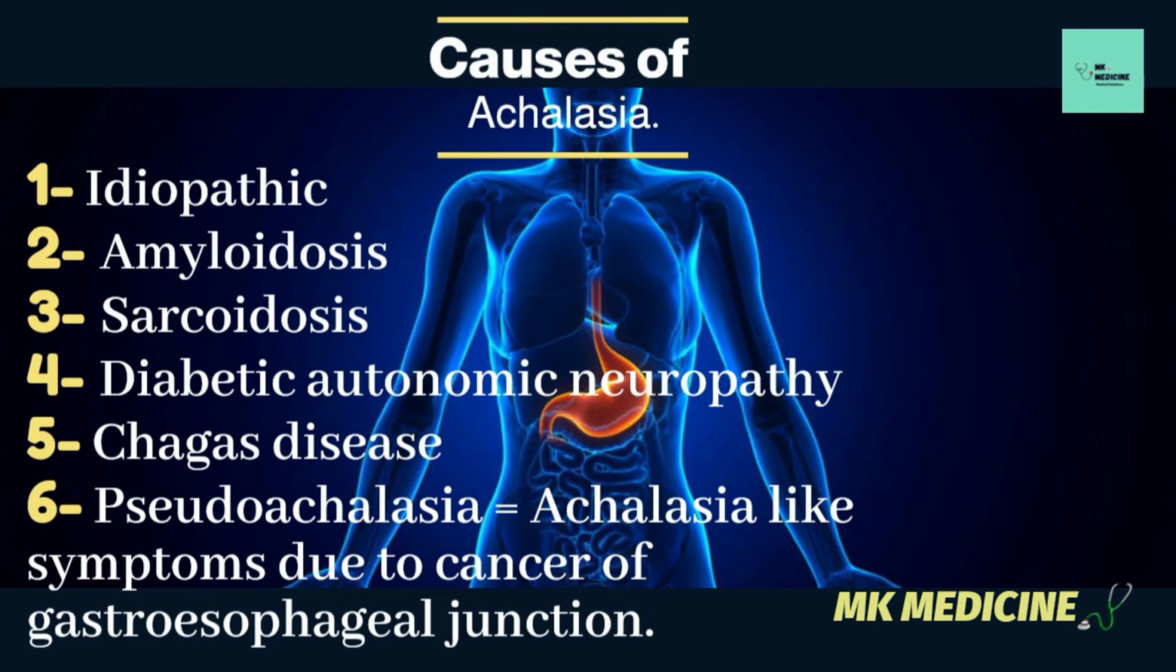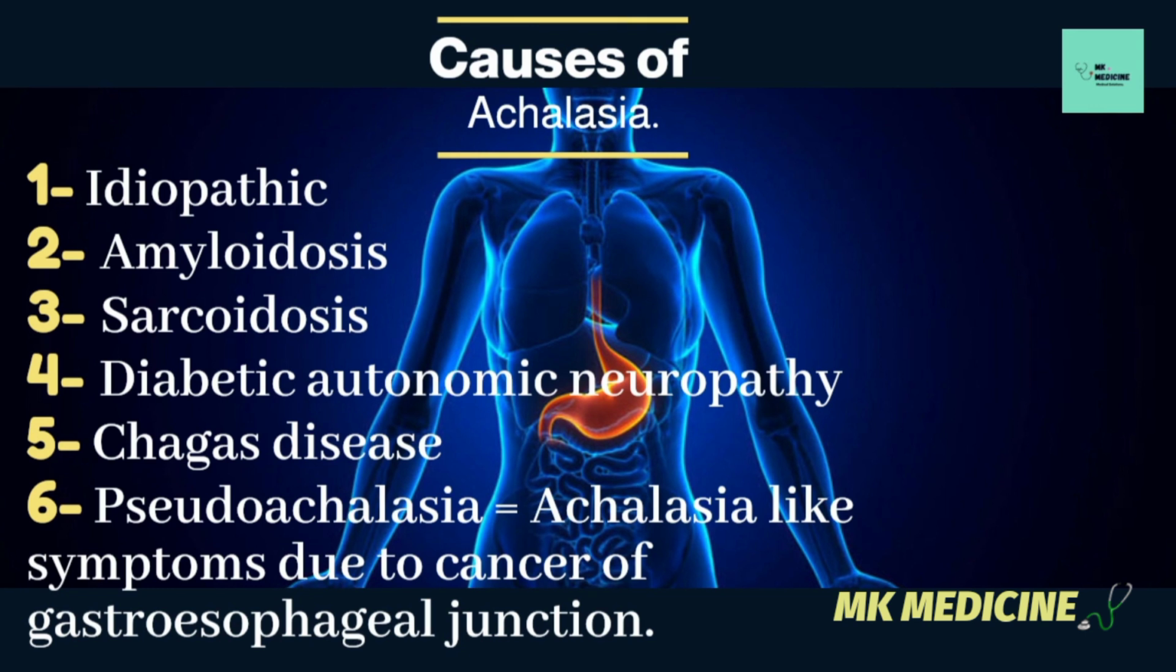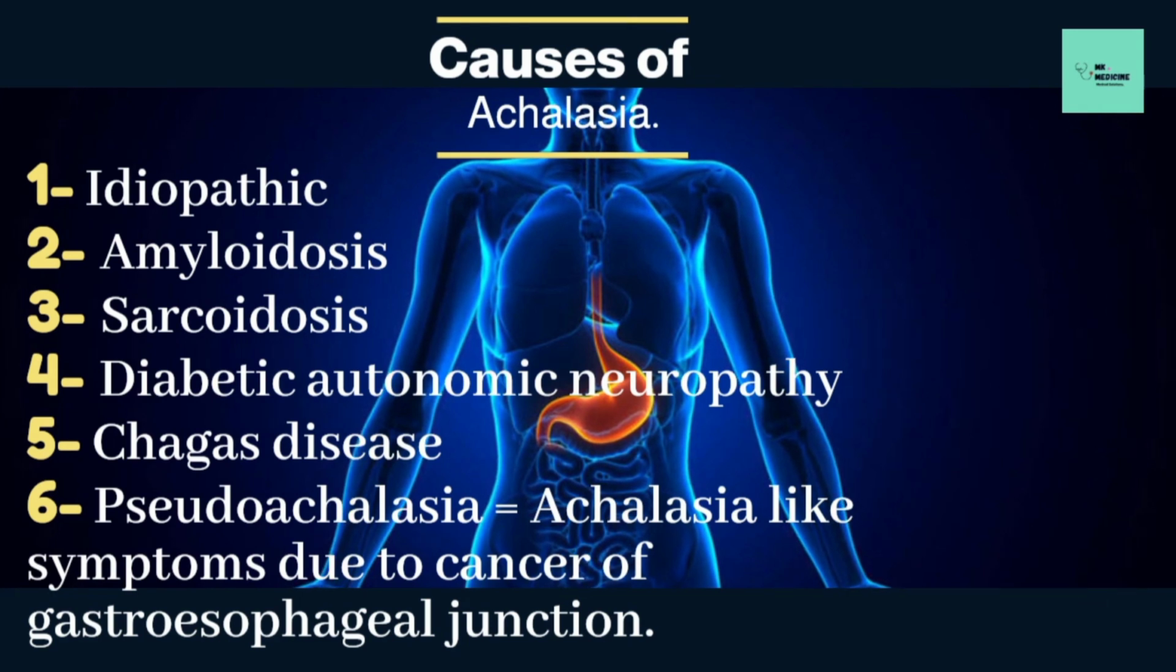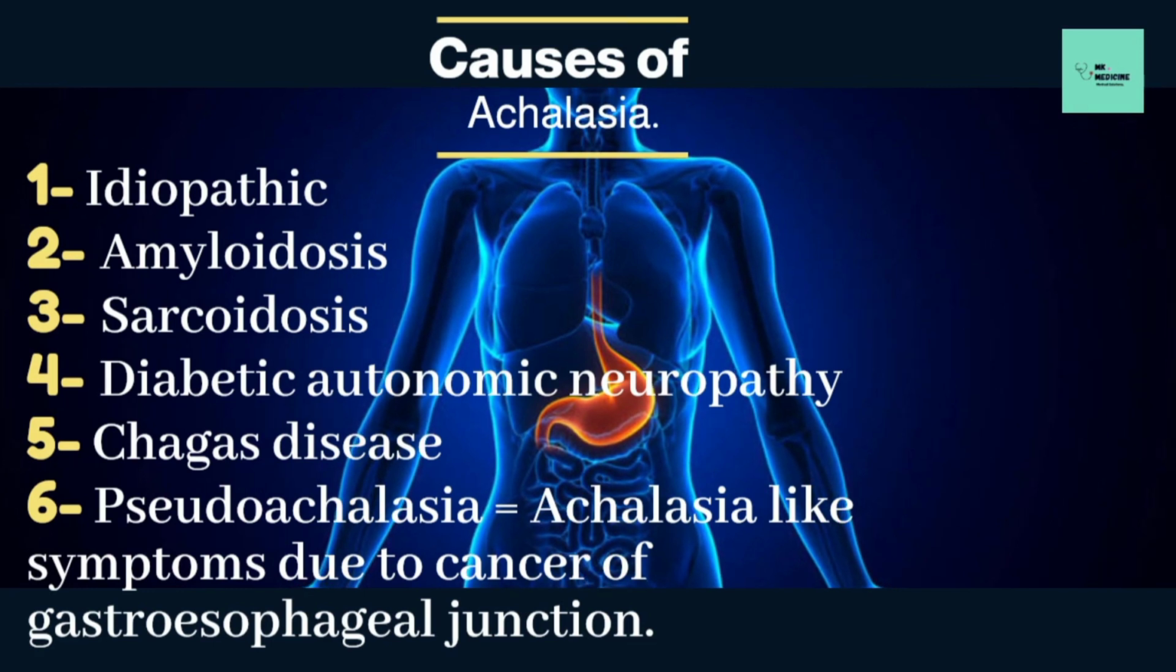Number four is diabetic autonomic neuropathy. It also causes the destruction of nerves. Number five is Chagas disease. It's a parasitic disease caused by trypanosoma, and it also damages nerves that control esophageal motility. Then pseudoachalasia. Actually, achalasia-like symptoms occur due to cancer of the gastroesophageal junction.